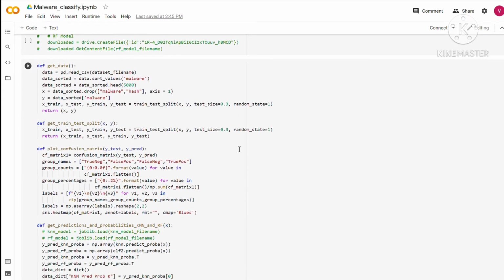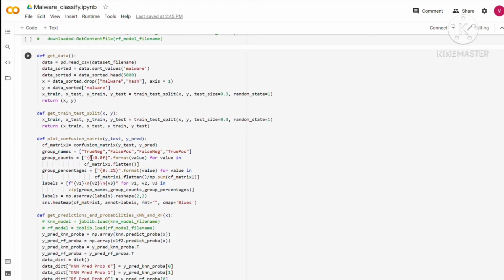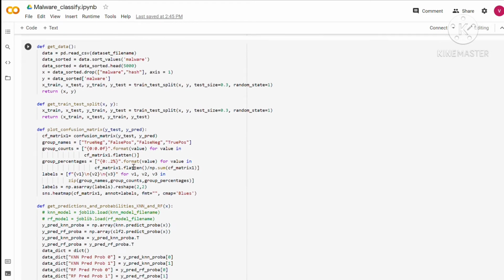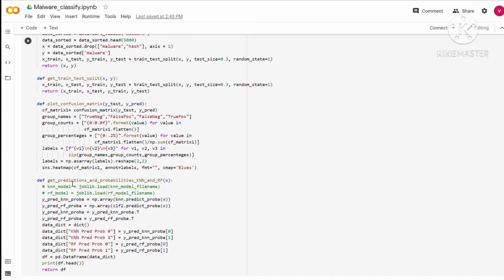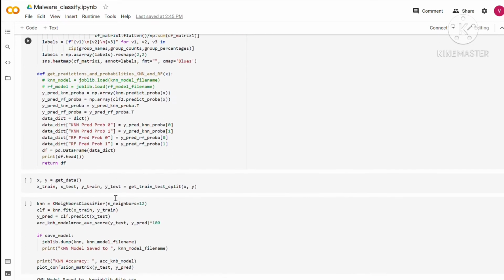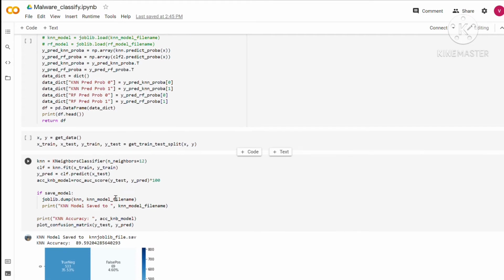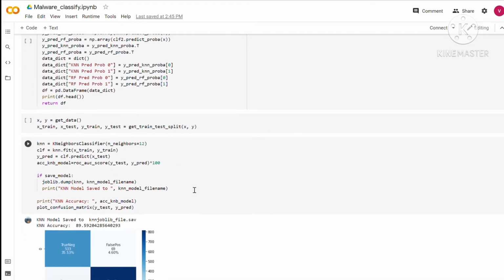So these are the functions: the train test split, the confusion matrix, and here in this function, which is get data, out of those 40,000 rows, we are going to use only 5,000 rows for the malware classification. Okay, so this is the function of predictions and probabilities. I'll be explaining this in a minute. Going further, here we performed a test train split. Then